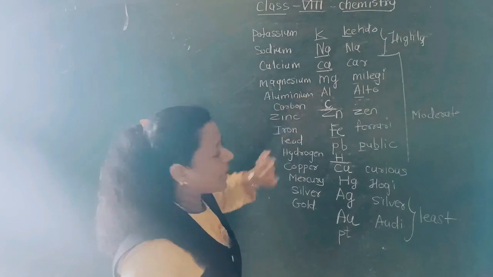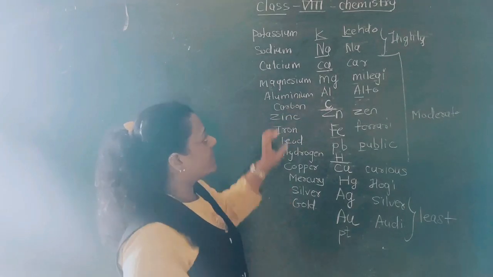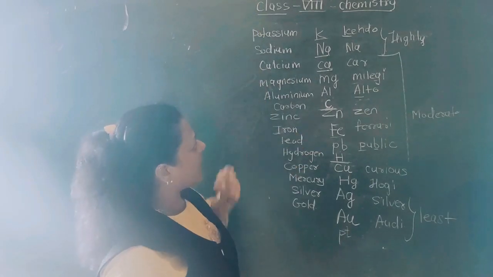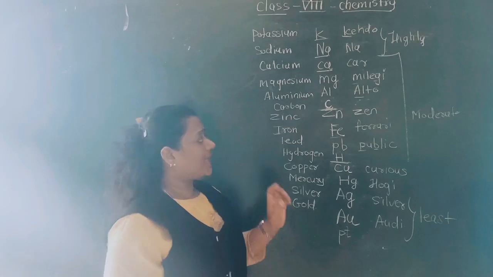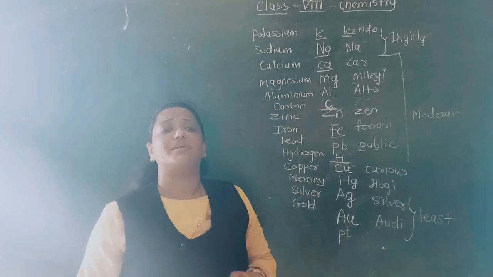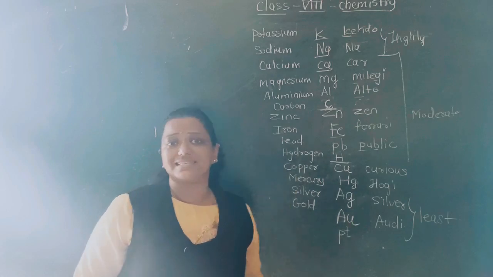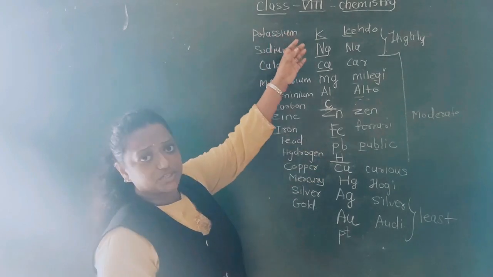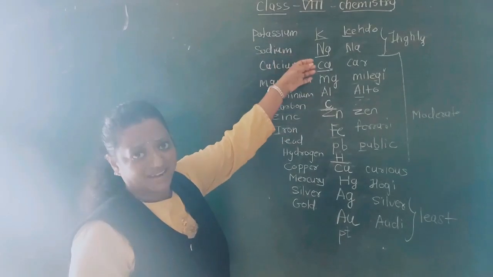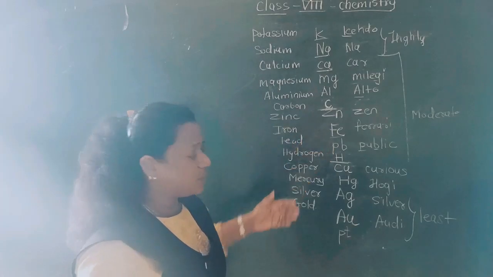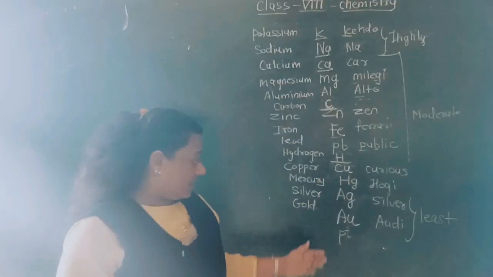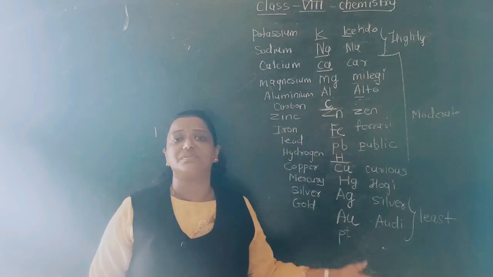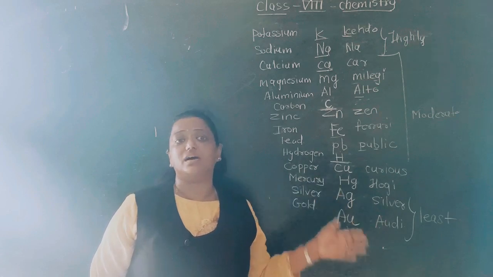And why have I kept carbon? Because there are certain elements above the carbon that the carbon can react with, and the metals below the carbon cannot react with them. And the same law is applicable for hydrogen also. The metals which are above hydrogen react, but the metals which are below hydrogen cannot react with it. This will help you to study why metals react with acid and why metals react with oxygen.